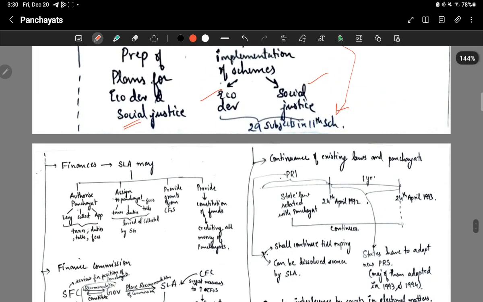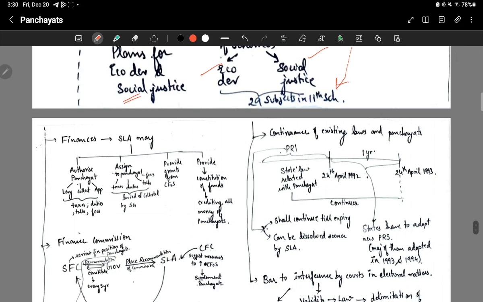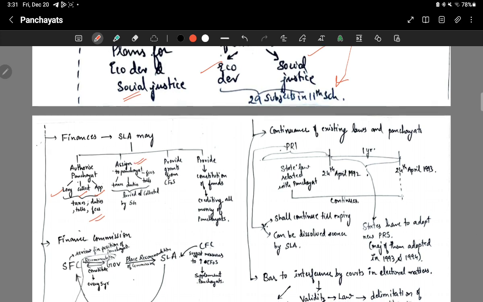Okay, then finances. The state legislative assembly may authorize panchayats to levy, collect or appropriate taxes, duties, tolls, fees. Okay, it can tell the panchayats to collect that. Also, it can assign the panchayats the taxes, duties, tolls and fees which are collected and levied by the state government. It can assign them to the panchayats.